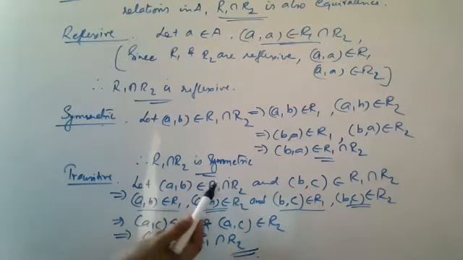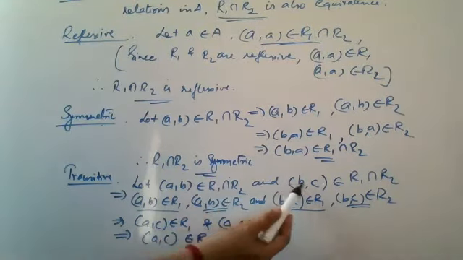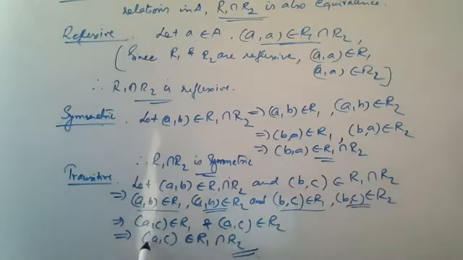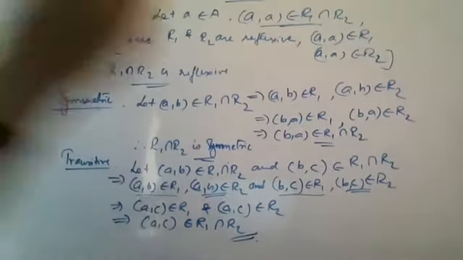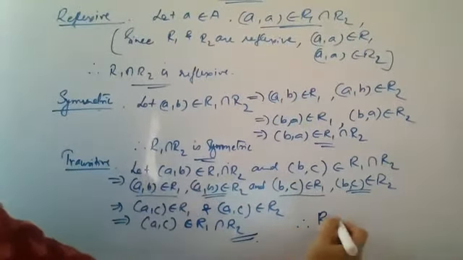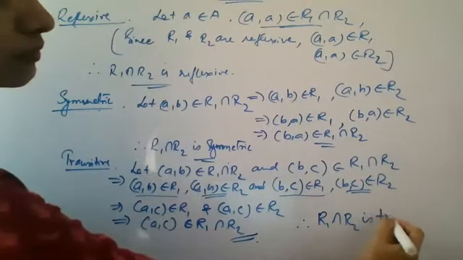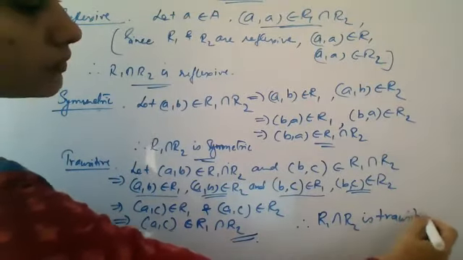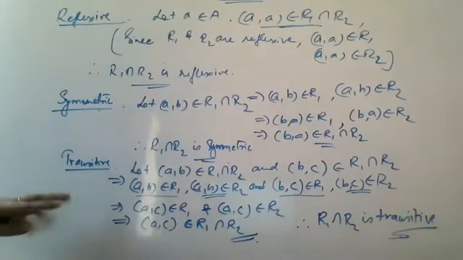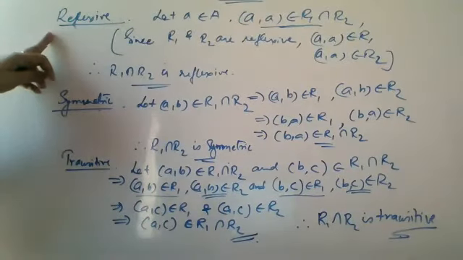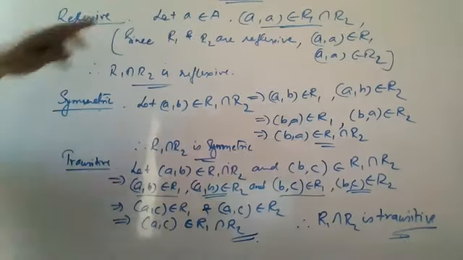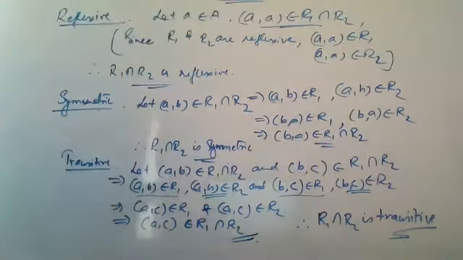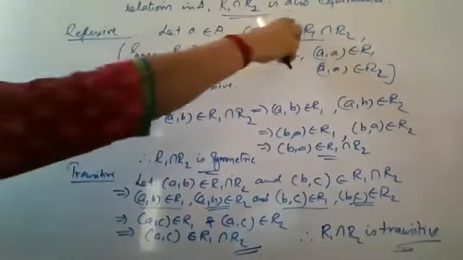We started with (a,b) belongs to R1 intersection R2 and (b,c) belongs to R1 intersection R2 and you reached (a,c) belongs to R1 intersection R2. Therefore, R1 intersection R2 is transitive. Hence, R1 intersection R2 is reflexive, symmetric, and transitive. Therefore, it is an equivalence relation. R1 intersection R2 is an equivalence.